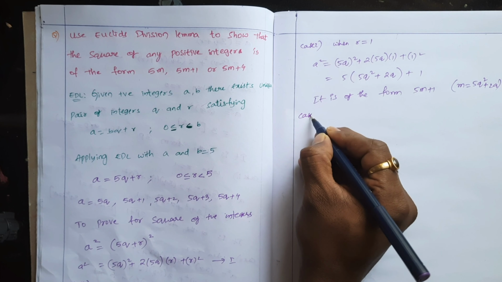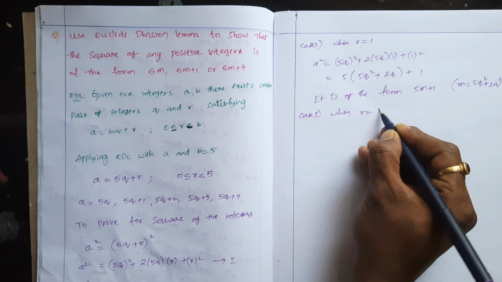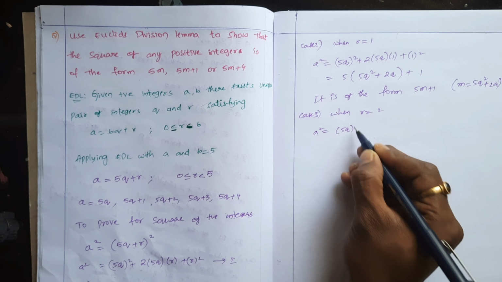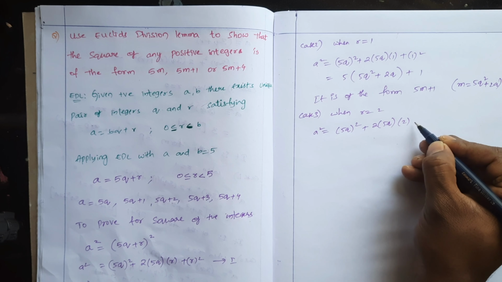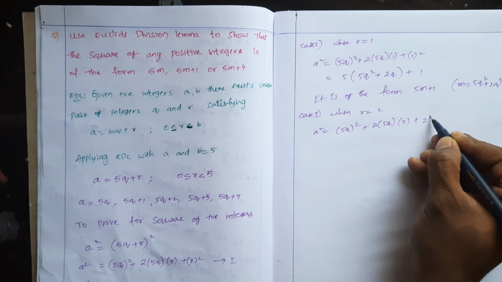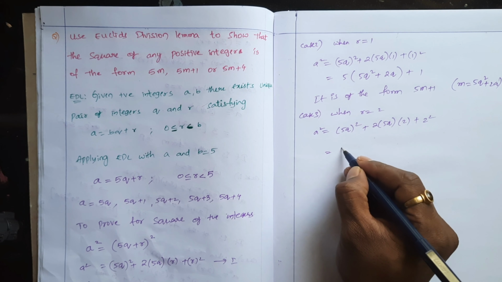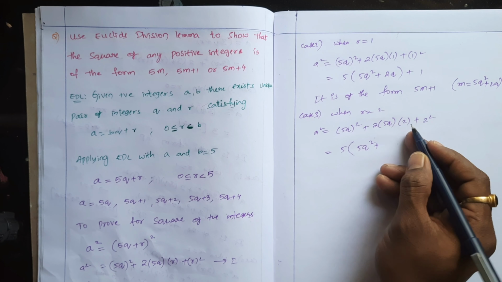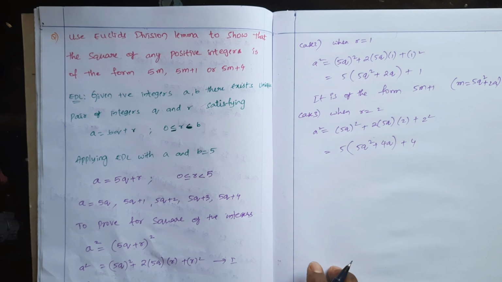Next, case 3. When r is equal to 2. So a square equals 5q whole square plus 2 into 5q into 2 plus 2 square. So here 2 square is 4, which is less than 5. So you can take 5 common, 5q square. If you take 5 common, 2 into 2 is 4, 4 into q, 4q. And the remainder is 4.